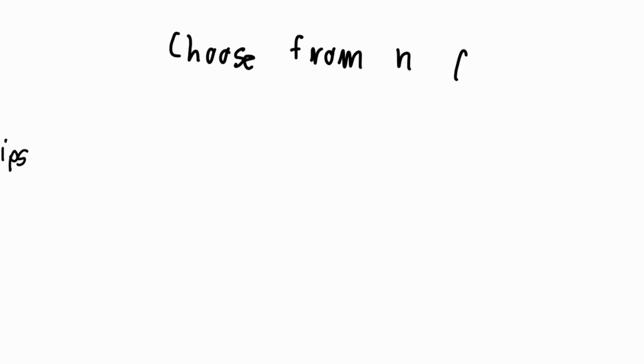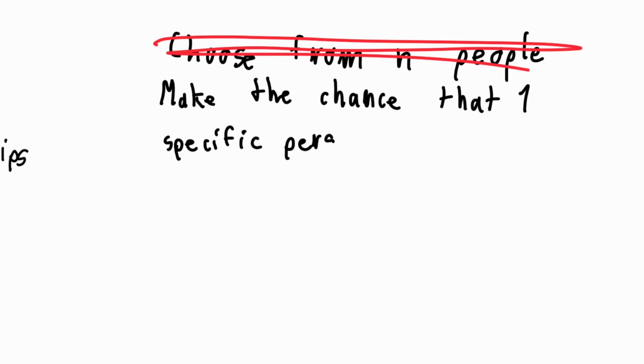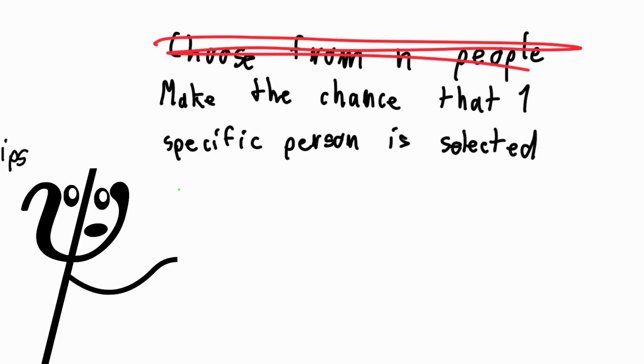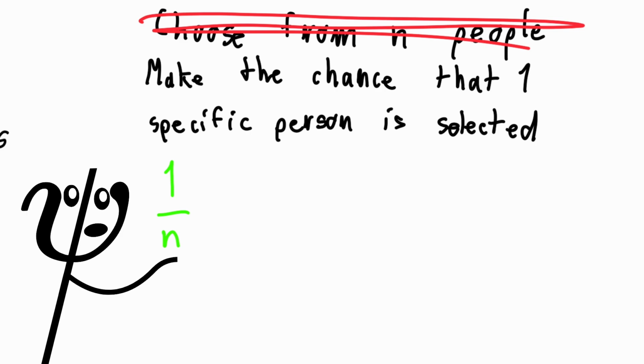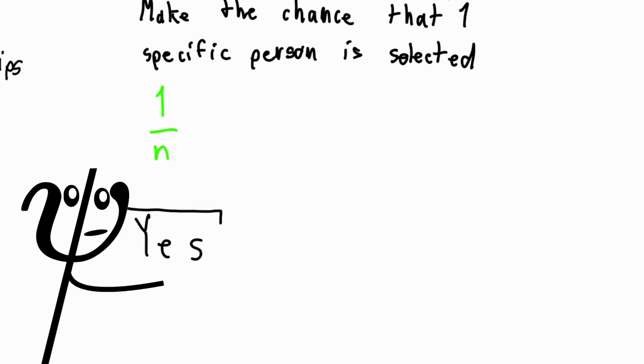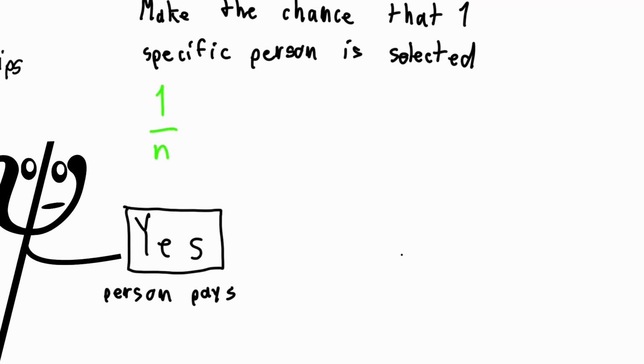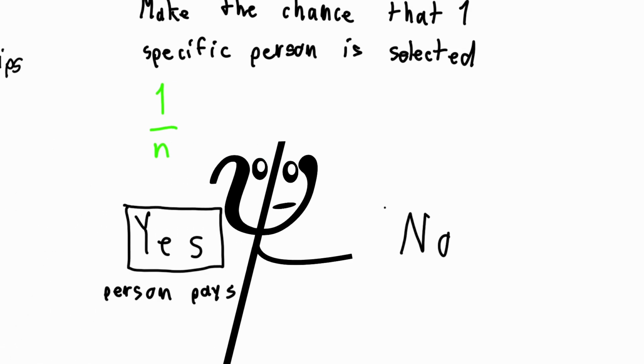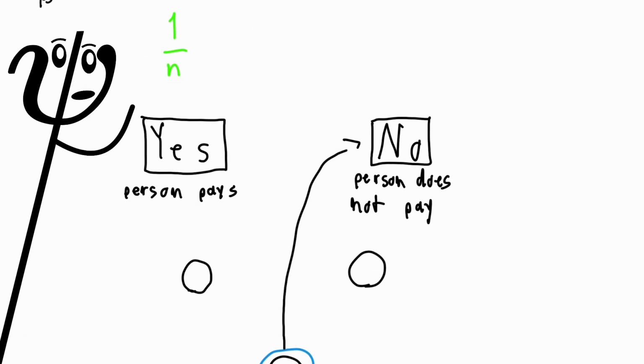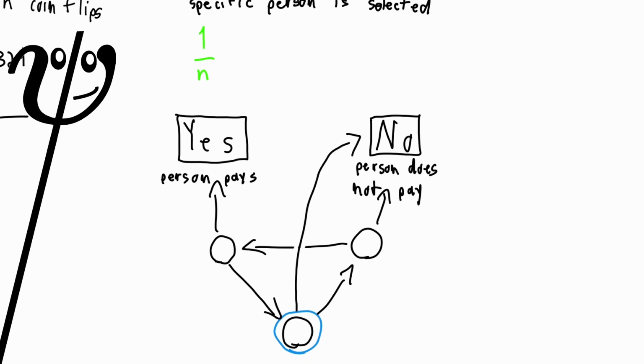So instead of focusing on everyone in your party at once, which could be a bit complicated, let's just try one person. If you have n people, you want this one person to have a 1 in n chance of being selected. So the 2 outcomes for this person are yes, meaning they're selected and have to pay, or no, meaning that somebody else has to pay. What we want is some system of coin flips such that the probability of going to yes is 1 in n.